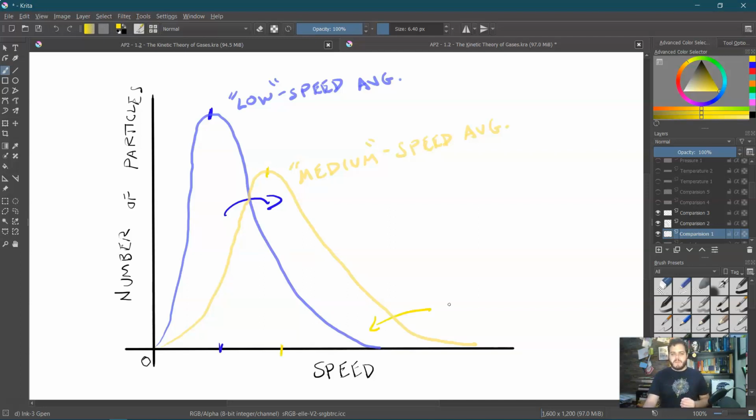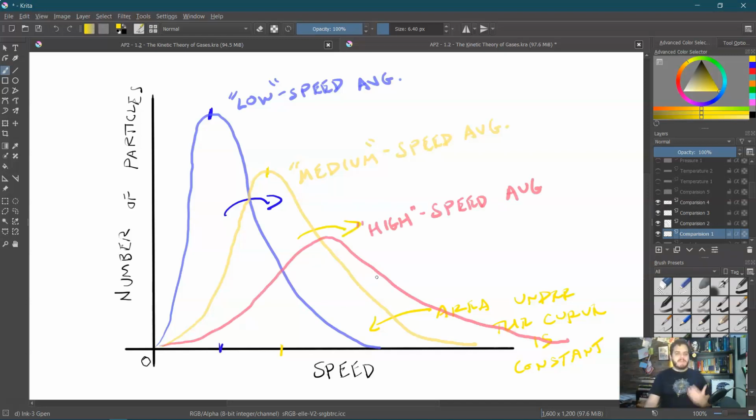And that is really crucial, that the area under the curve is constant, because we are not changing the number of particles. We're just changing the overall speed of them. And because we are spreading it out more, the curve has to flatten out for that area to be constant. And if I move it to an even higher speed, it's going to flatten out even more. So now, this is my average. It's moved higher, but you notice it is flattened out even more.